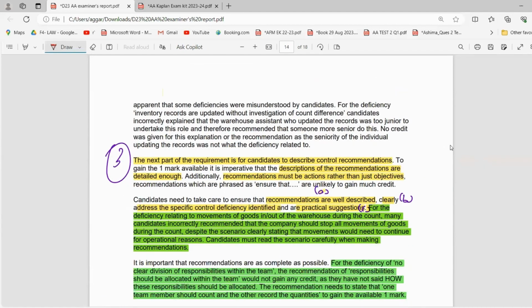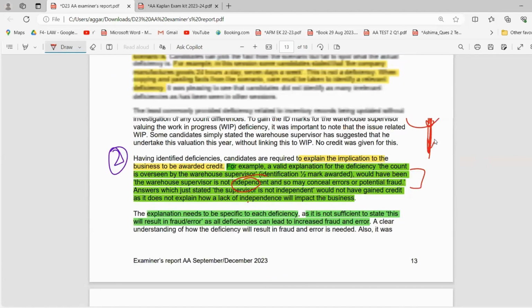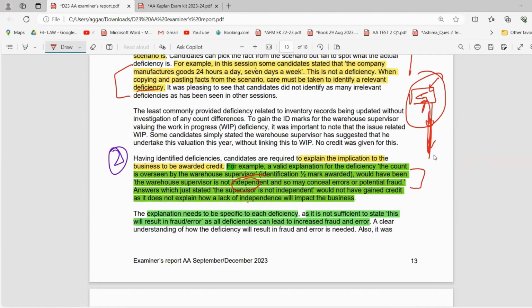Then the third part is, of course, the control recommendations, what we can do. So, for example, in this case, the management can set up CCTV cameras. They can have a guard who's there 24/7, and somebody's looking over him also through the camera. Cameras are working. You can also write that we can have a biometric system with a fingerprint lock, and only a few people of the management of the warehouse department are allowed to go into the warehouse, right?